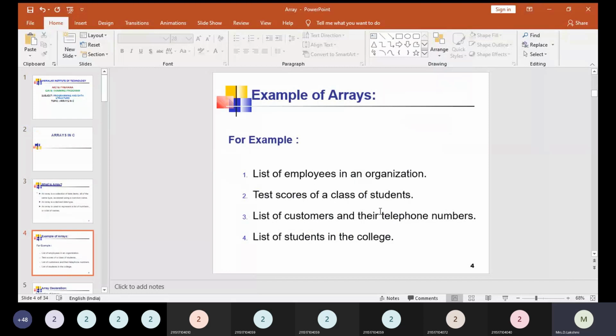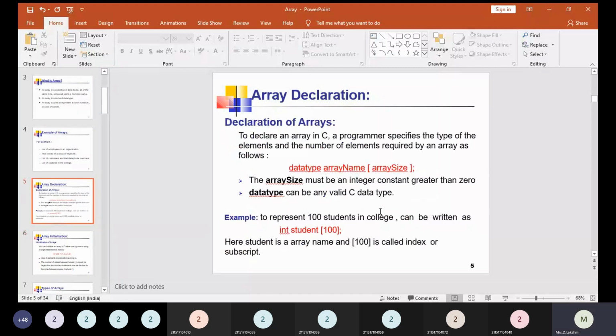When you want to store more than one data item or element in a common memory or data structure, we can go for arrays. Arrays are very efficient to store a list of elements or data items. We can take these examples: a list of employees, test scores of a class, a list of customers, a list of students in the college, etc. And how can an array be declared?